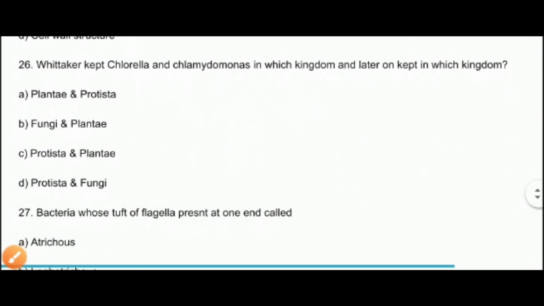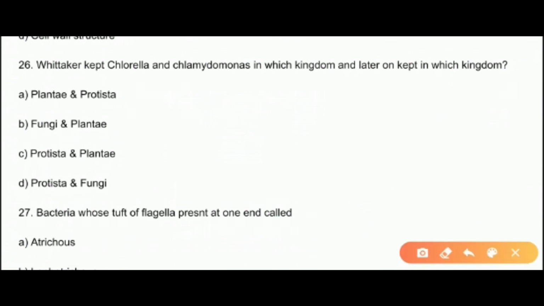The next question is, Whitaker kept Chlorella and Chlamydomonas in which kingdom and later on kept in which kingdom? So Chlorella and Chlamydomonas was initially kept in kingdom Plantae, and then later on by modern taxonomy they were transferred into the kingdom Protista. So the answer is A only.